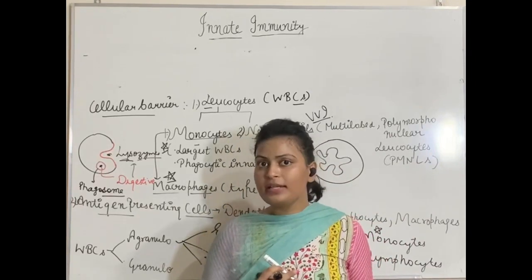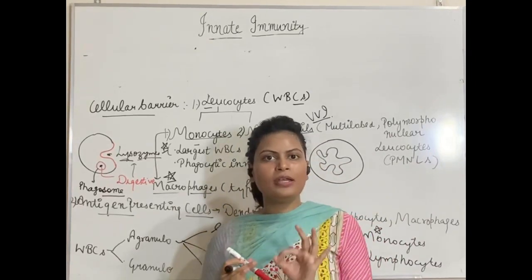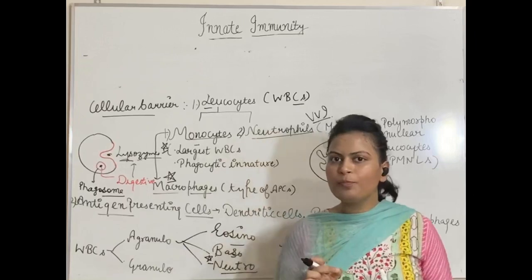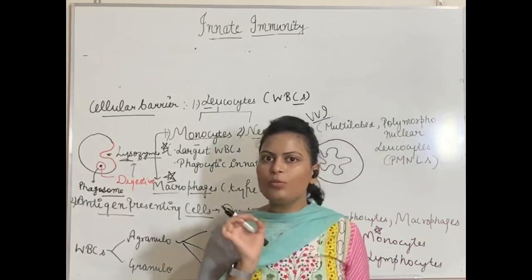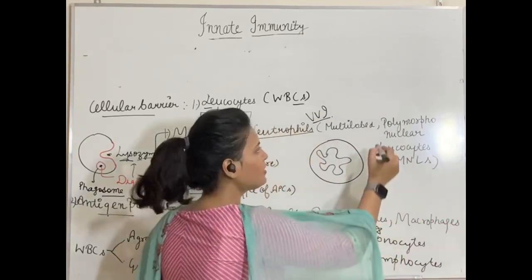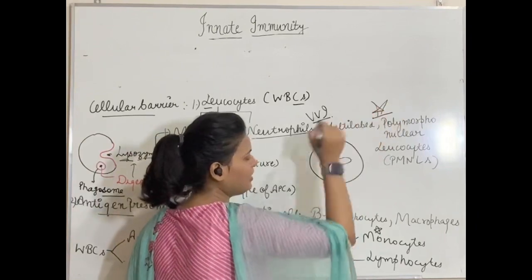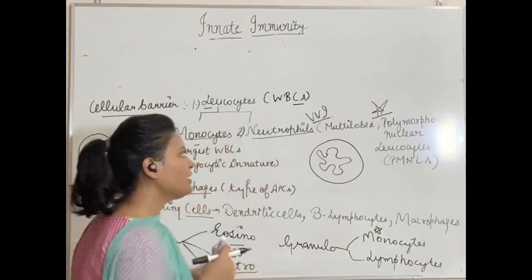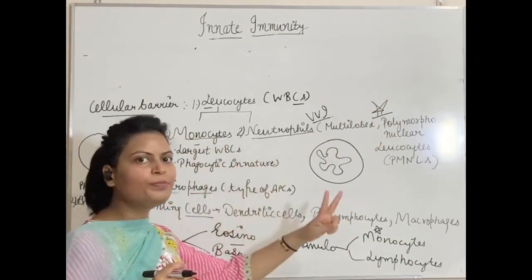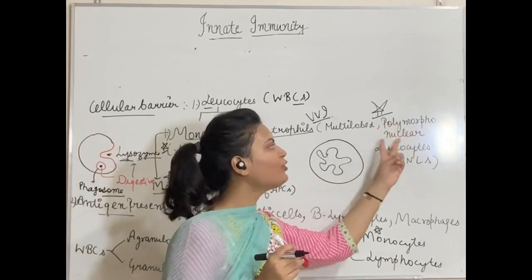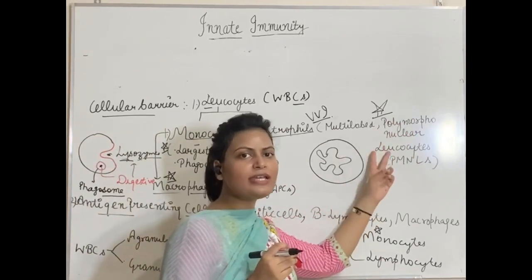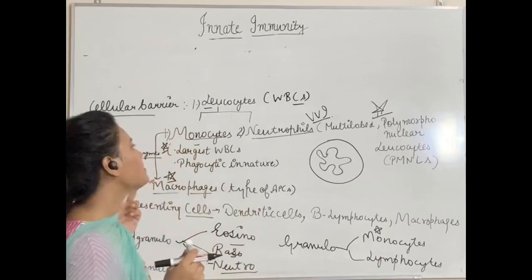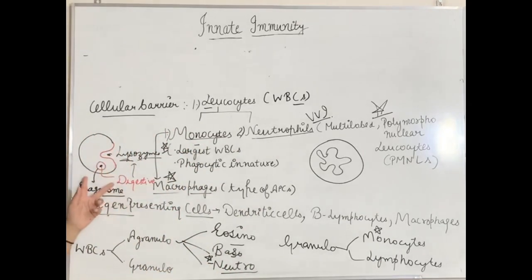polymorphonuclear leukocytes, PMNLs. What is the full form of PMNLs? Polymorphonuclear leukocytes. Okay, this is again very important. So three things about neutrophils: multi-lobed nucleus, so-called polymorphonuclear leukocytes, and third thing, again similar to monocytes, they are phagocytic in nature, have lysozymes, phagosome, and so on.